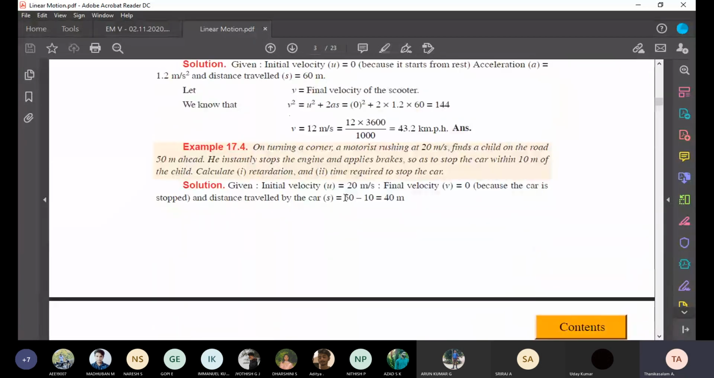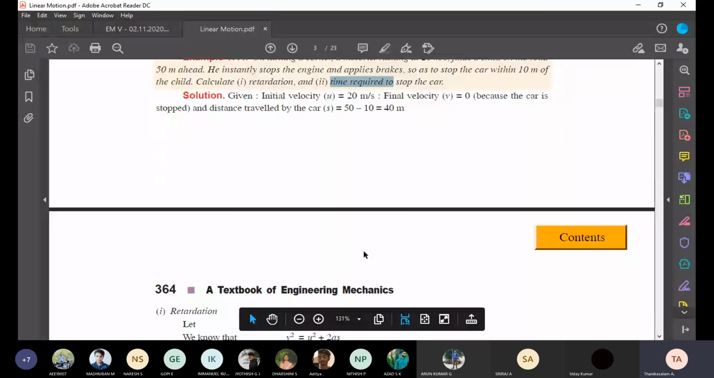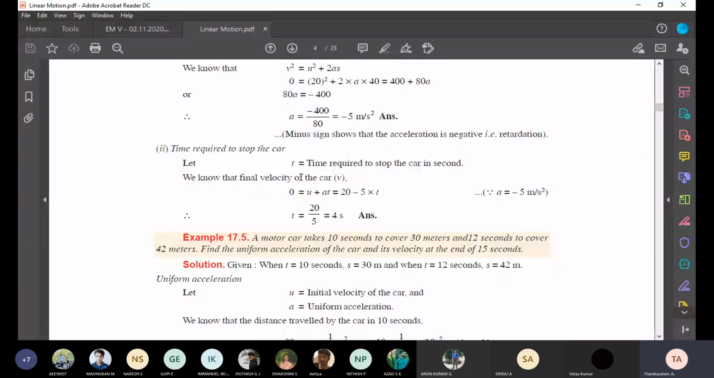What is the next question? Time required to stop the vehicle. You traveled 40 meter. Therefore, how much time taken? You use the first equation, V equals U plus AT. V is 0. Why V is 0? Because the question indirectly says the car comes to rest. Then 0 equals U plus AT. What is U? 20. What is A? Already calculated, minus 5. So T equals 4 seconds. Understood?